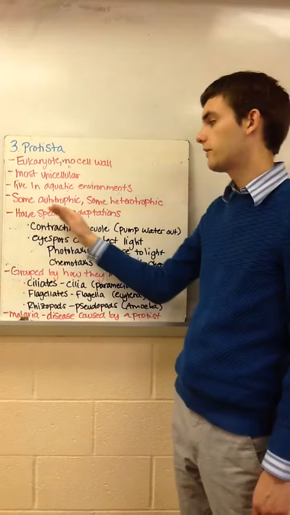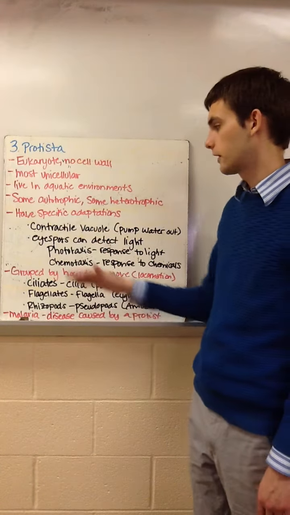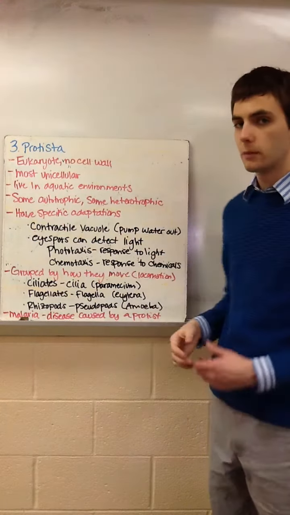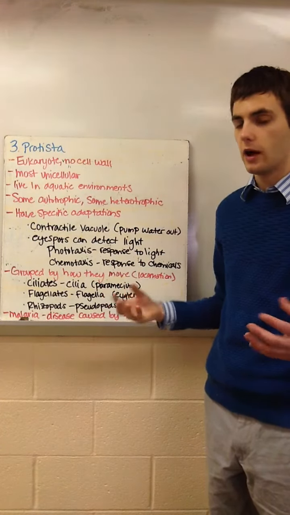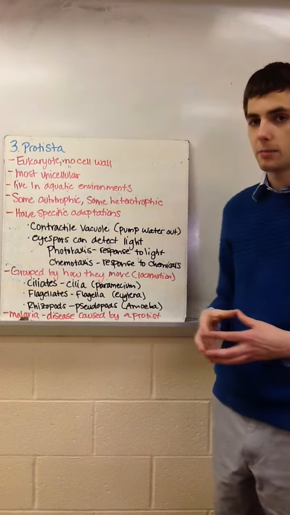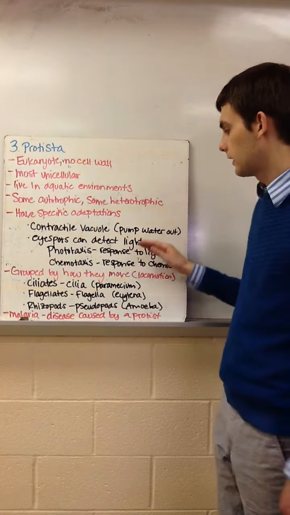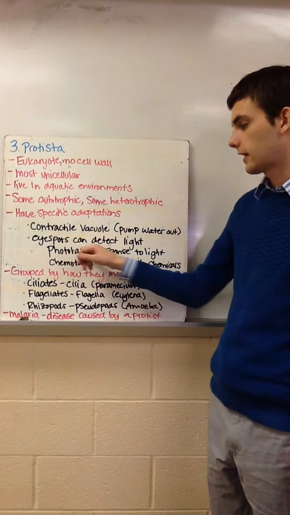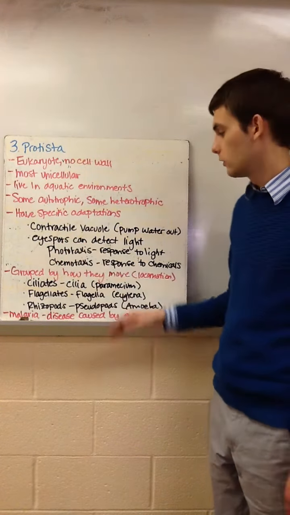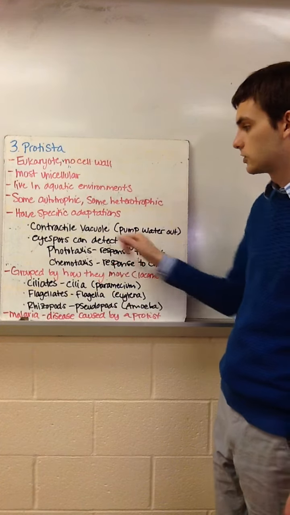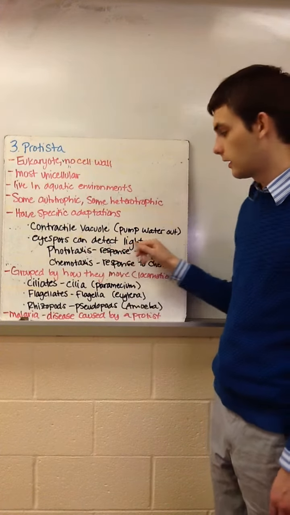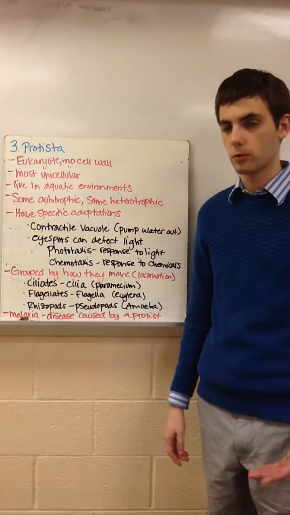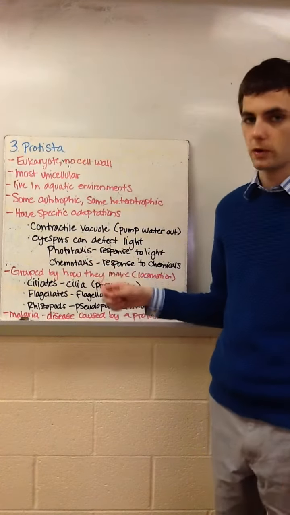And these guys are going to have very specific adaptations. So for example, you're going to find what we call a contractile vacuole, which is used to pump water out if it starts swelling. It also has eye spots that can detect light. And there are 2 types of movement. One is called phototaxis. Taxis means movement, photo means light. So this is a response to light, which the eye spot can find or locate. And chemotaxis is responding to chemicals, and that will determine which way an organism moves.